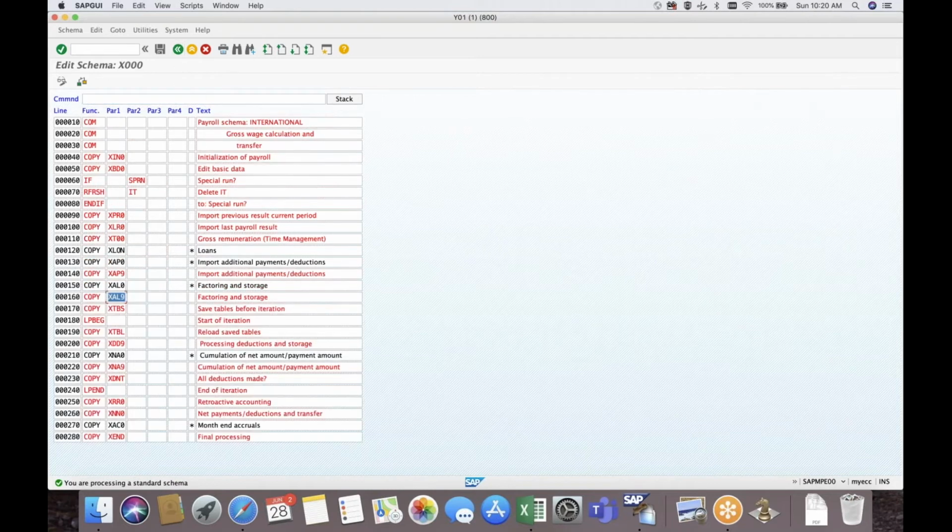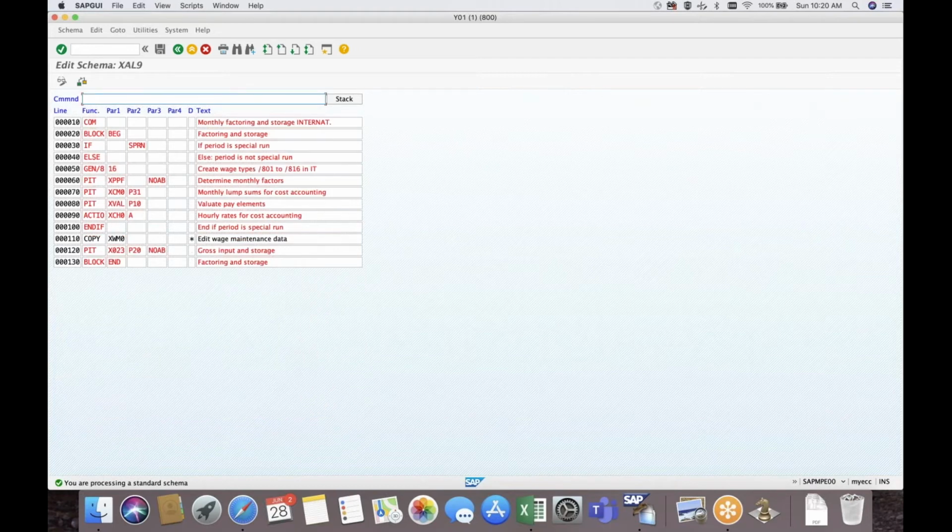Initially we will work on the basics of the schema, how it is structured. If you see any of the sub schema, there will be a block begin and a block end. How the block will reflect in the payroll log, and a few of the standard functions like Gen 8, what it will do. Some of the standard PCRs to calculate a factor, some of the standard PCRs to evaluate the wage types. All this stuff will work. Then only we'll create our own custom PCRs.